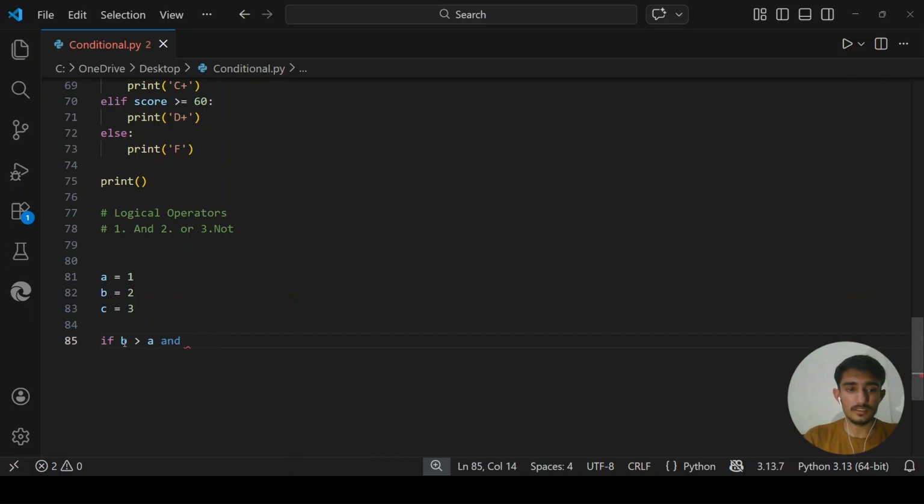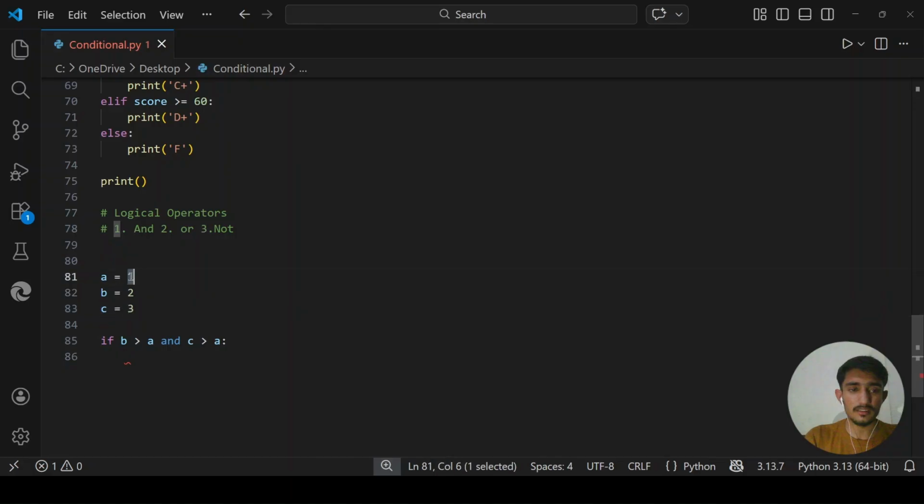So the first condition is: is B greater than A? Yes, B is greater than A. Now I need to define another condition: is C greater than A?